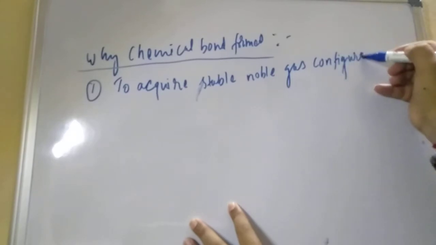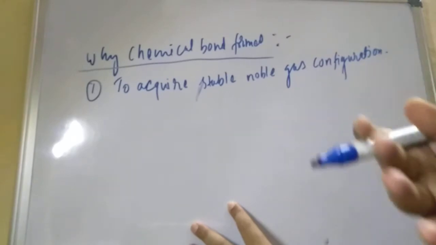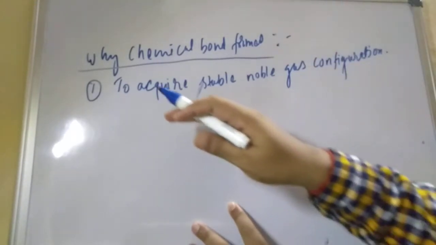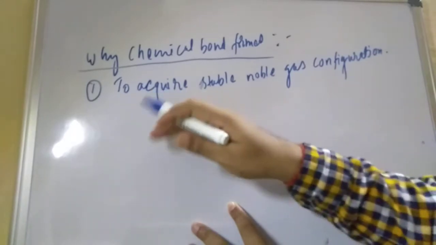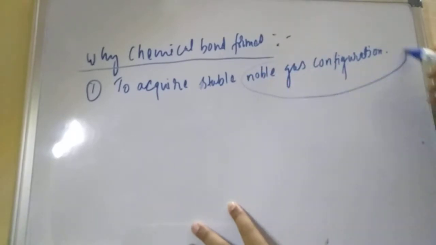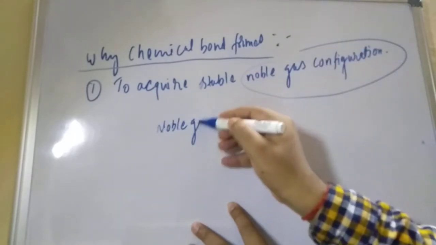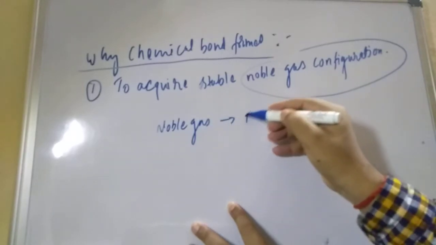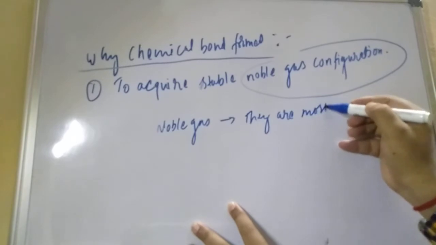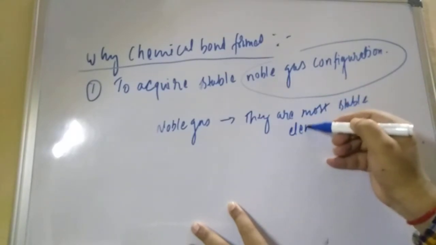Anything in the universe tries to get the noble gas configuration. What is the meaning of noble gas? If you see, noble gases are the most stable elements.